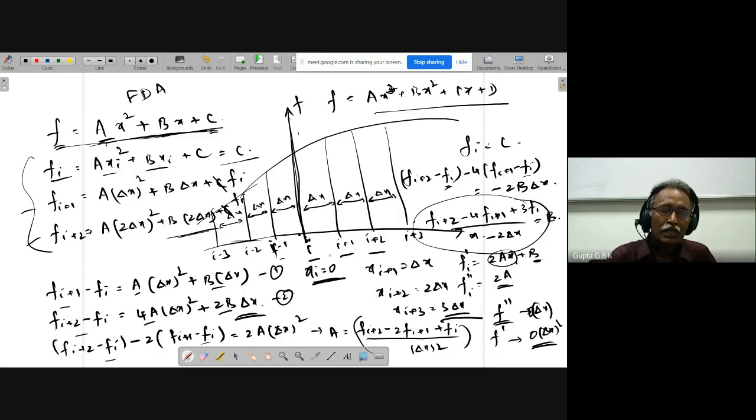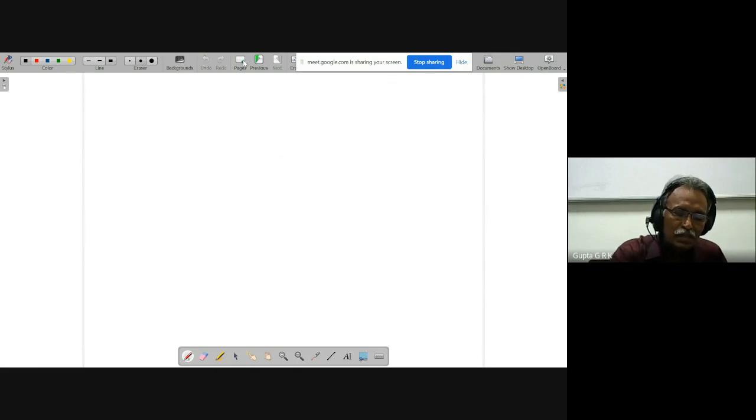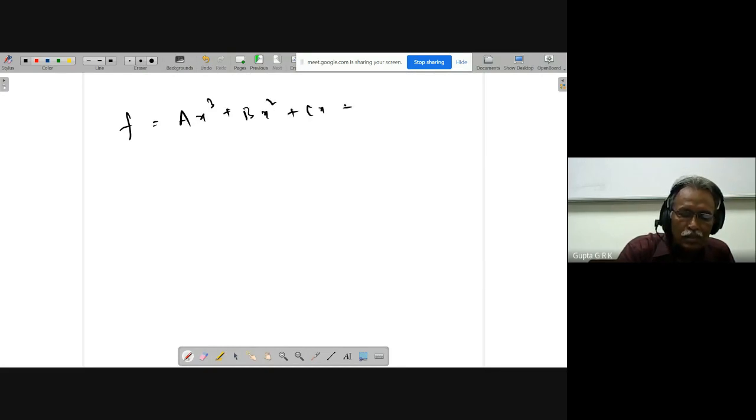Whenever you want to get the third order derivative using this, it is something like F is equal to Ax cubed plus Bx squared plus Cx plus D, like that if I write. So again, Fi will be, this will be 0, this will be 0, because xi will be there.